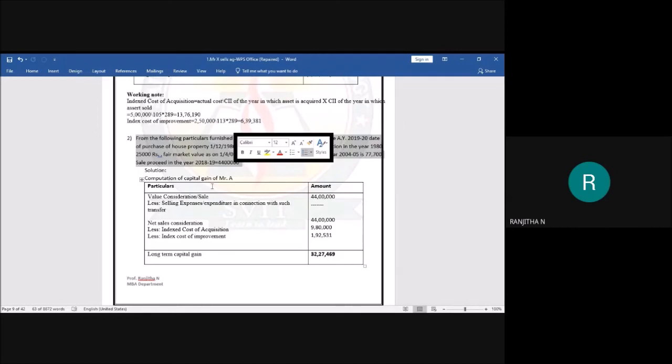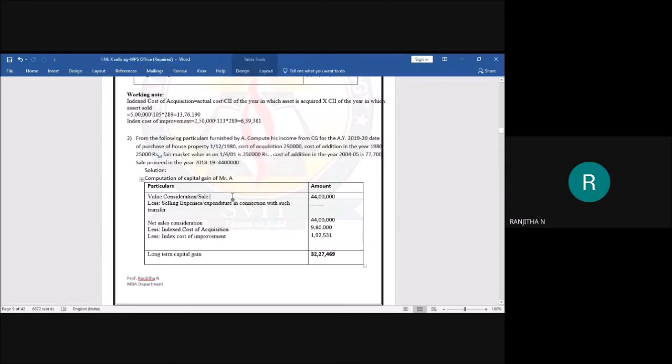As you know, as per the format, the first thing we have to consider, students, is the sale consideration. See here, in the last line, they have given the sale consideration. What is the sale consideration? That is 44,000. I have written it in the outer column.